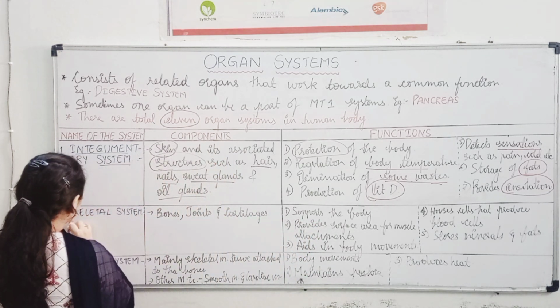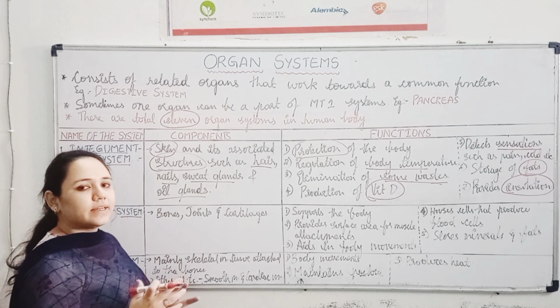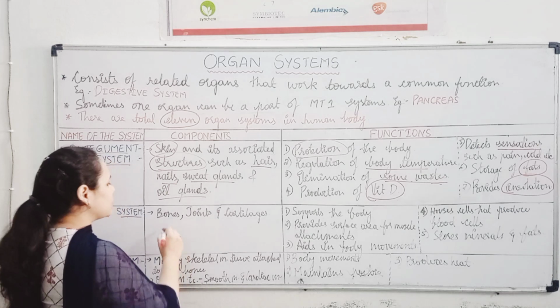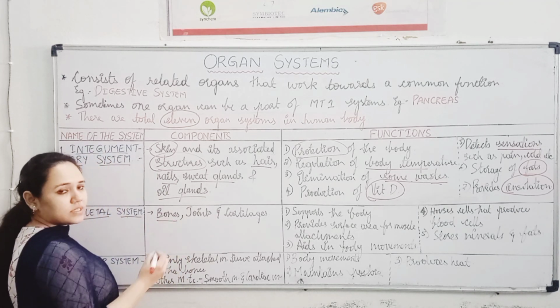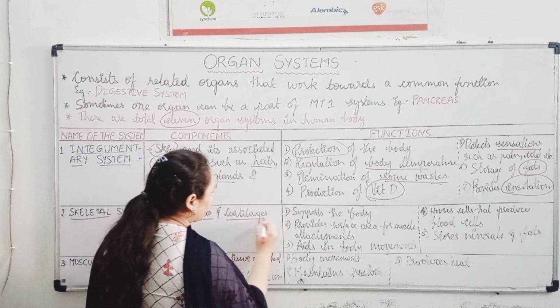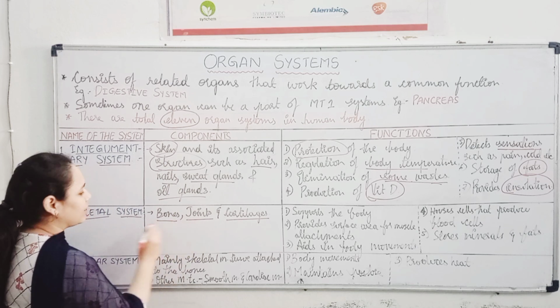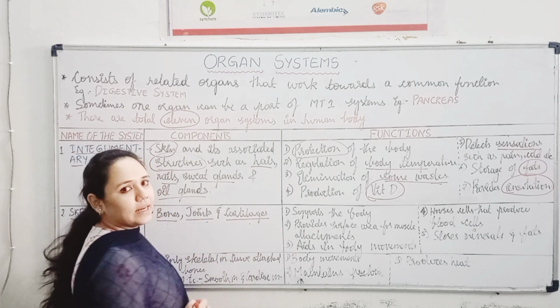The second system is the skeletal system. We know that the skeleton or skeletal system basically refers to bones. So the skeletal system includes bones, the joints which are present between the bones, and cartilages. So these three come under the skeletal system: bones, joints, and cartilages.